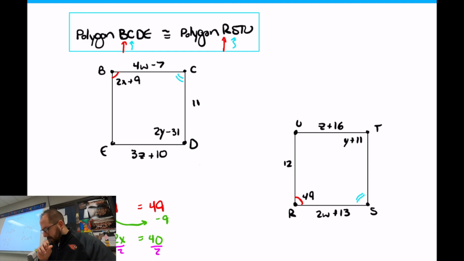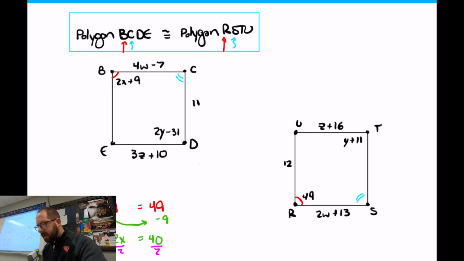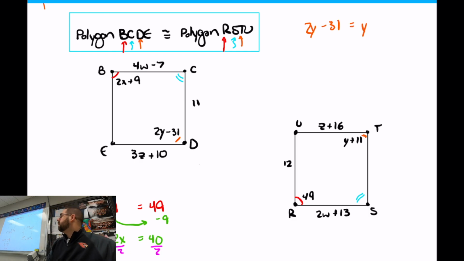I would go on to D and T, sorry, D and T. And yeah, D and T actually have stuff sitting in them. So if I look at that next one, so here's angle D, that's the third letter, and the third letter over here is T. Well, D is this angle right here, and T is this angle. So the 2y minus 31 is equal to the y plus 11. Then you go ahead and you solve that one out.